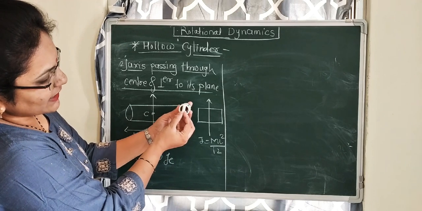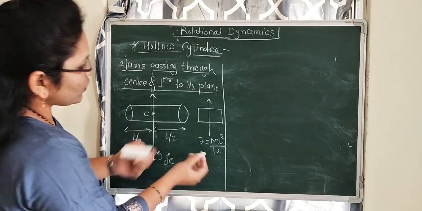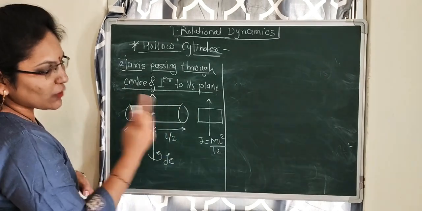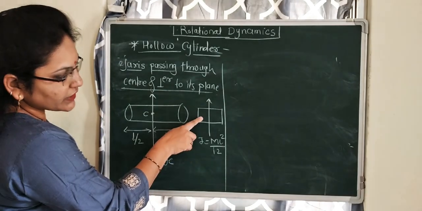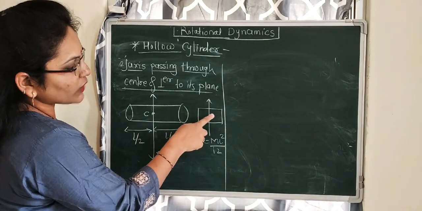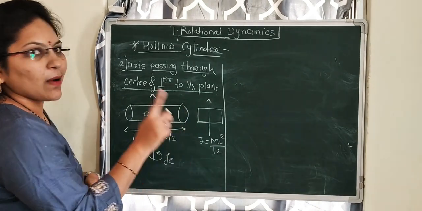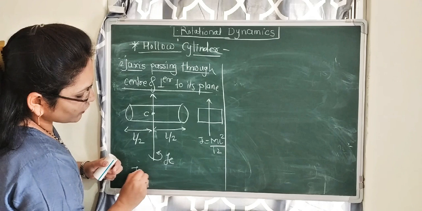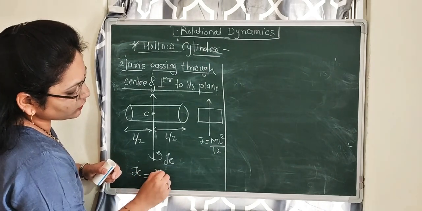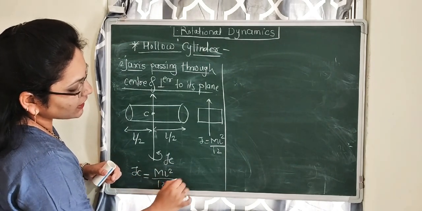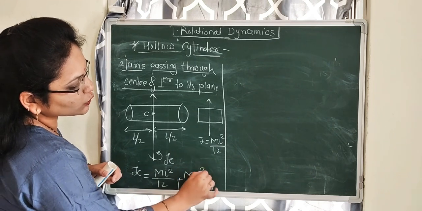It looks like diameter for the ring. So, the moment of inertia will be a combination of the moment of inertia of the metal rod about the axis passing through the center and the moment of inertia of the ring about its diameter. So, we can write IC is equal to ml square by 12 plus mr square by 2.